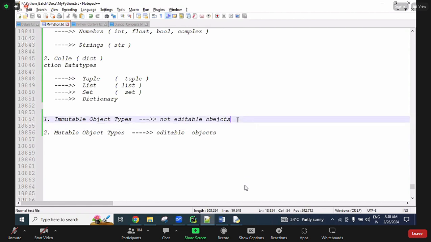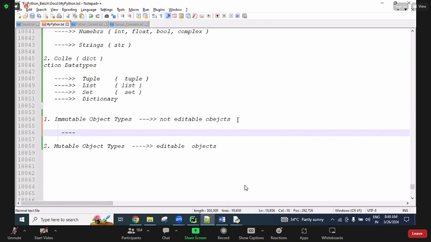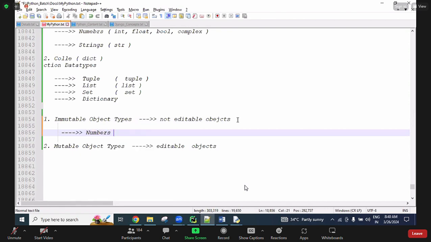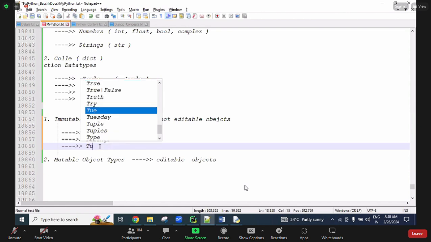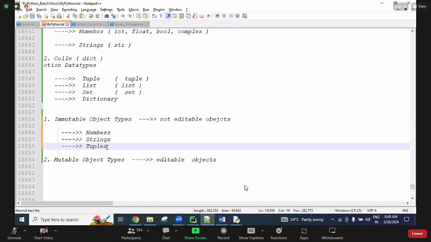Now, based on this object behavior, under immutable, numbers come, strings come, and tuples come. These three things come under immutable. Once these three objects are created in memory, we cannot make any changes in that object.